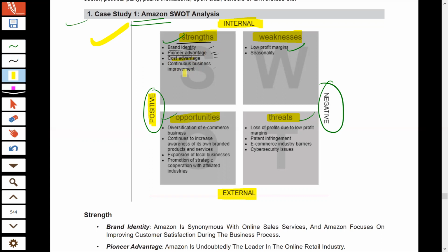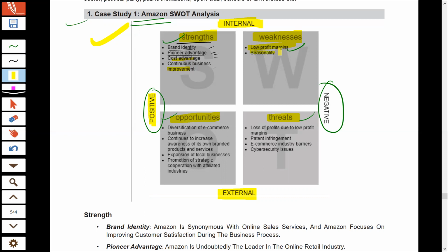They can manage all their activities at less cost, and they are focusing on continuous improvement in their performance. The weakness is that their business does not allow them to gain high profit margins because they offer a huge amount of discounts in order to stay competitive. So profit margins are very less.